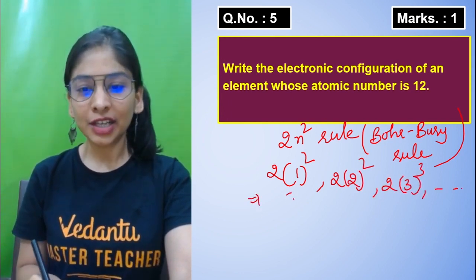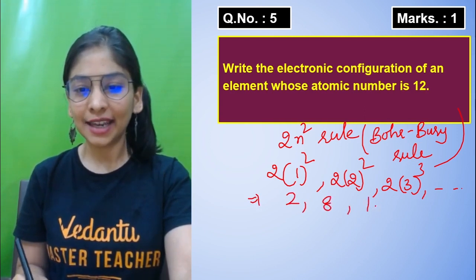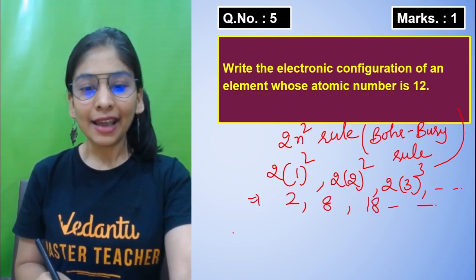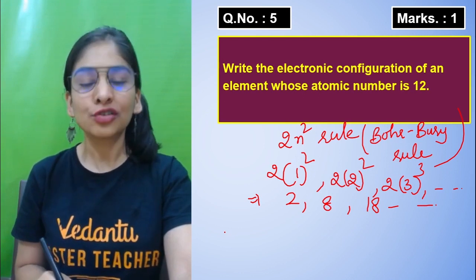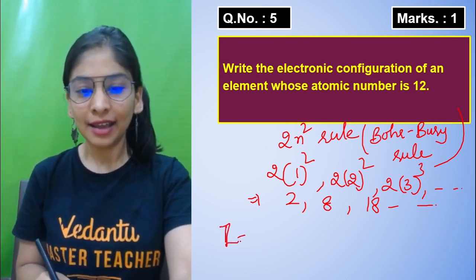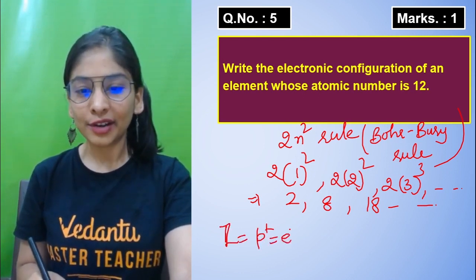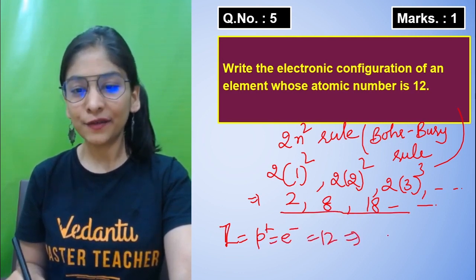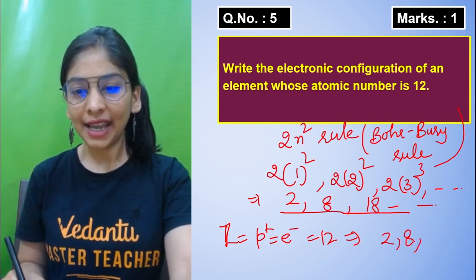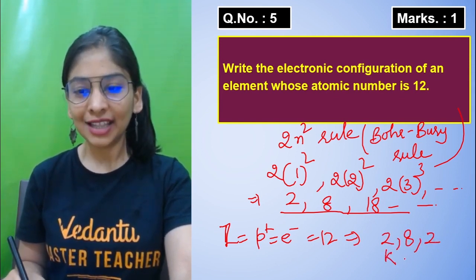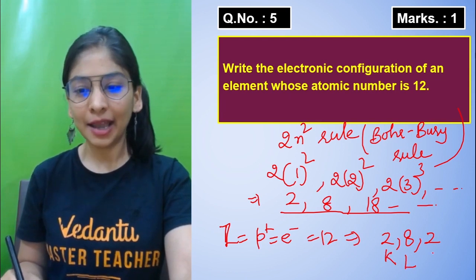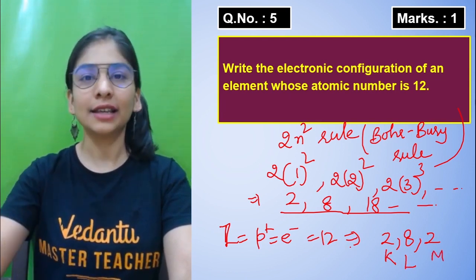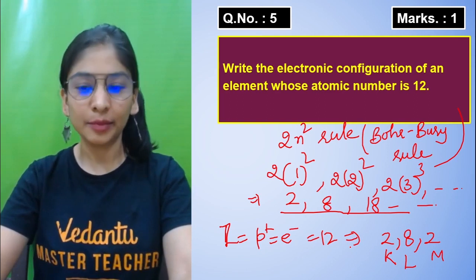So the very first shell takes 2 electrons, then 8, and then 18, and so on. I have 12 electrons because atomic number Z is equal to the number of protons and electrons, which is 12. So how do you write 12 electrons in these different shells? 2, 8, 18 are the capacities, but I'm left with 2 electrons. So K shell 2, L shell 8, and 2 in the last shell, M. That's how it is going to be completed.